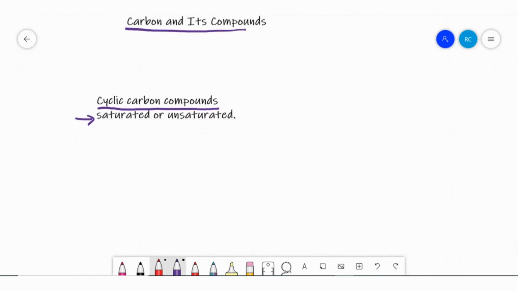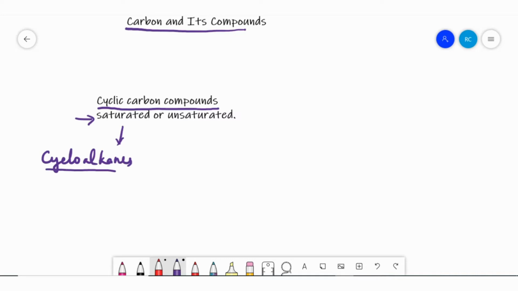For example, the saturated cyclic carbon compounds we call cycloalkanes. As the name indicates, alkanes can form a cyclic ring.